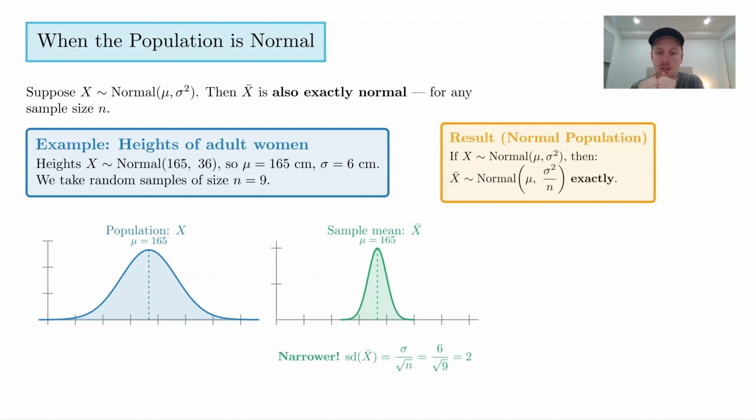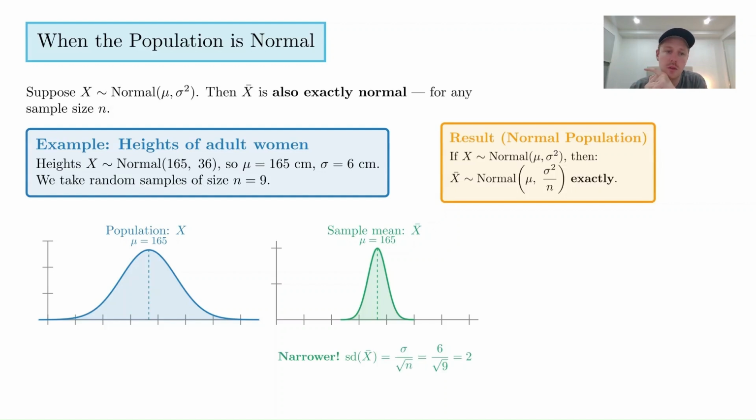So our variance shrinks, and this is exactly how it's narrower. The standard deviation becomes the original standard deviation divided by the square root of n, where n is the sample size. In this example, we're taking sample sizes of 9, so we have 6 divided by the square root of 9, which is 6 over 3, which is 2. So we can see that it gets significantly narrower when we look at the distribution of the means of the samples, right?